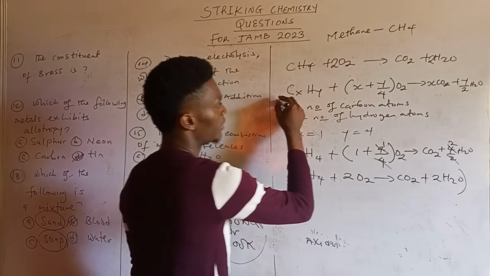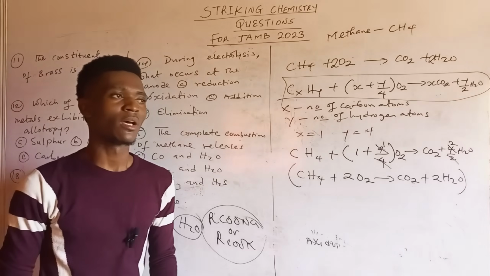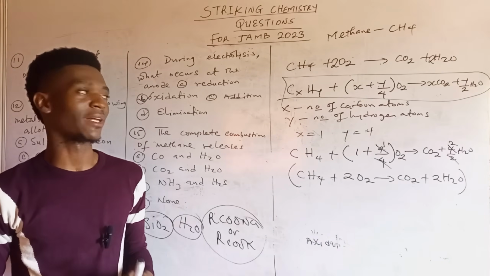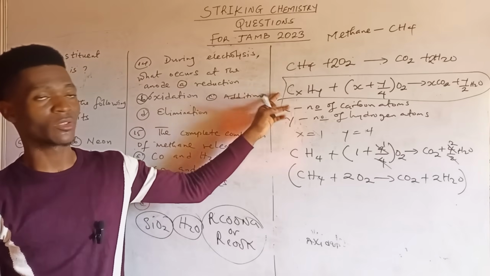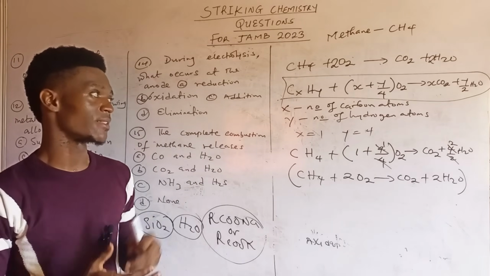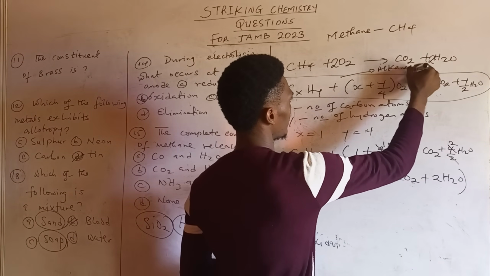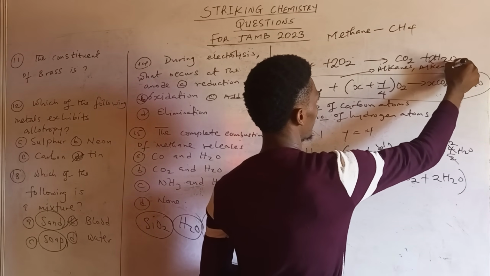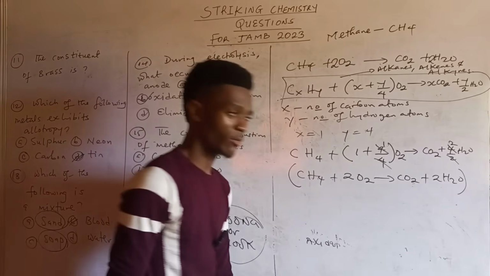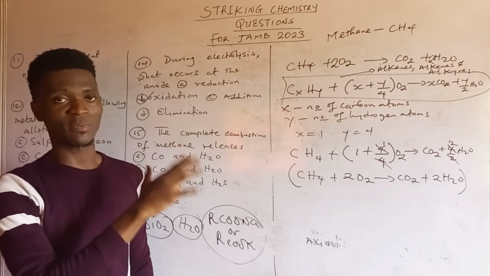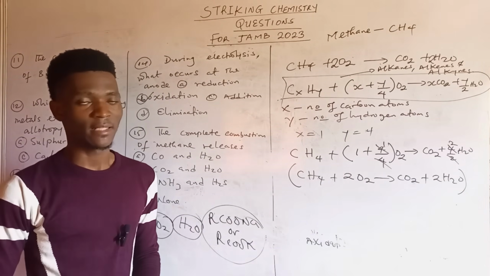So you can try to memorize this equation because it will be of help to those students that are battling with balancing of reactions, especially for organics. So this only works for organic chemistry 1: the alkanes, alkenes, and alkynes. It doesn't work for organic chemistry 2 compounds. Only organic chemistry 1, and more specifically the aliphatic ones, being the alkanes, alkenes, and alkynes.